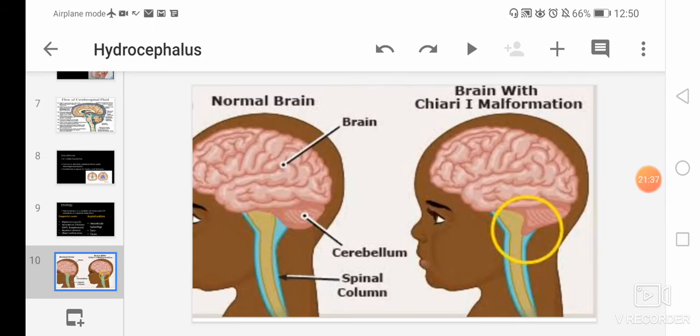So here you can see a picture of Chiari malformation. Here there is a downward displacement of cerebral tonsils. On the opposite side of the picture, which is in the yellow circle, you can see the downward displacement of the cerebral tonsil through the foramen magnum, due to which CSF outflow is obstructed, and that causes hydrocephalus.